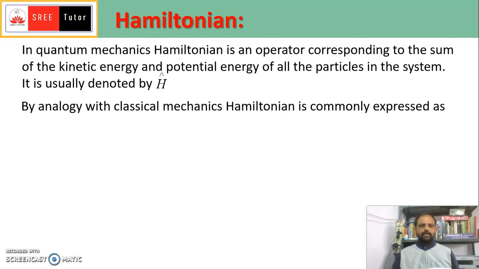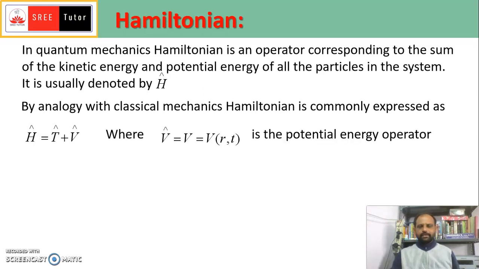So by analogy with classical mechanics, we express the Hamiltonian as the sum of the kinetic energy and the potential energy. Here H cap is equal to T cap plus V cap. Here T cap is the kinetic energy and V cap is the potential energy of the particle.